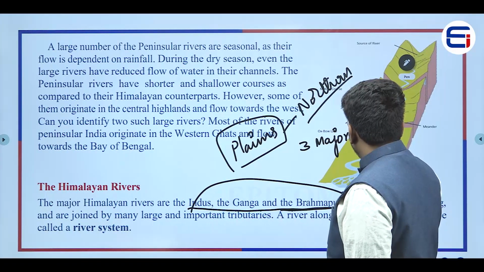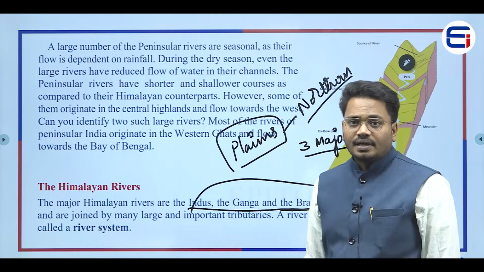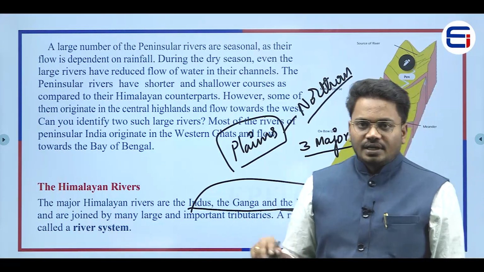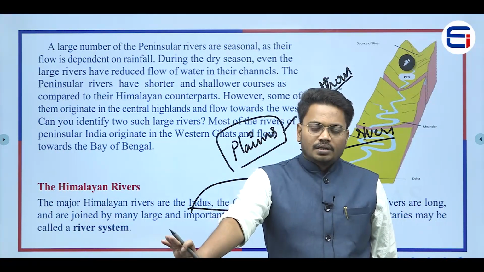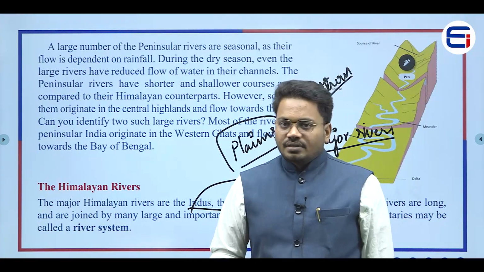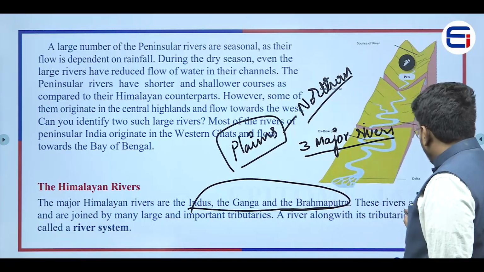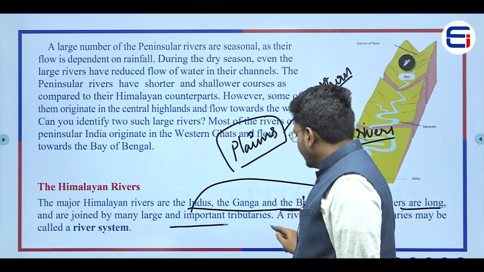So what are those three major rivers? First one is the Indus River, second one is the Ganga River, third one is the Brahmaputra River. In this chapter we are going to see these three rivers, right? And these rivers are long and are joined by many large and important tributaries.